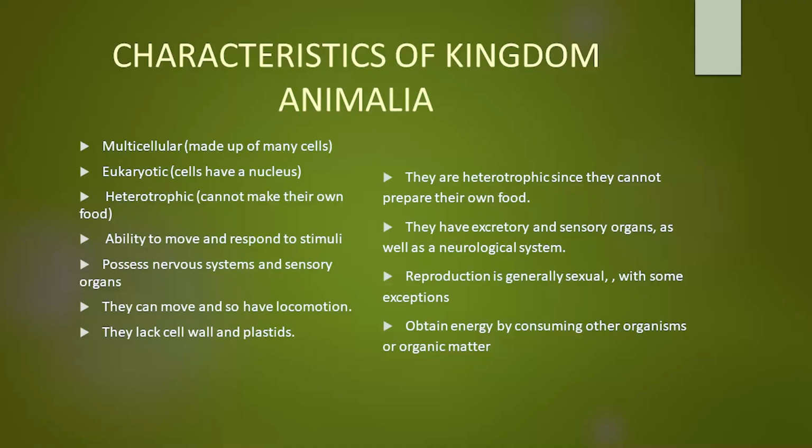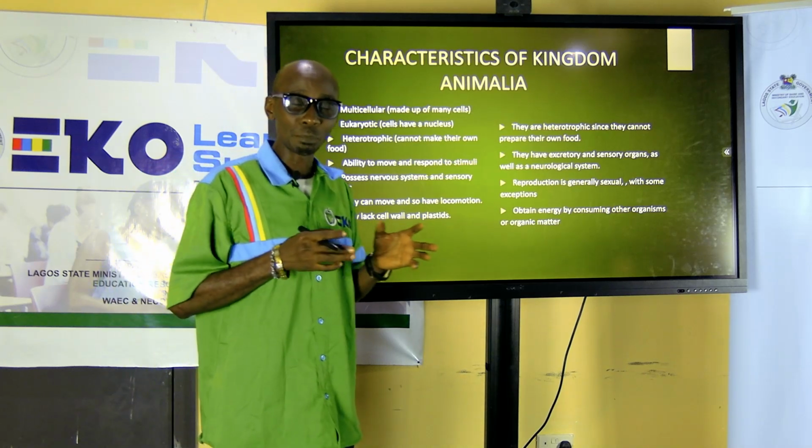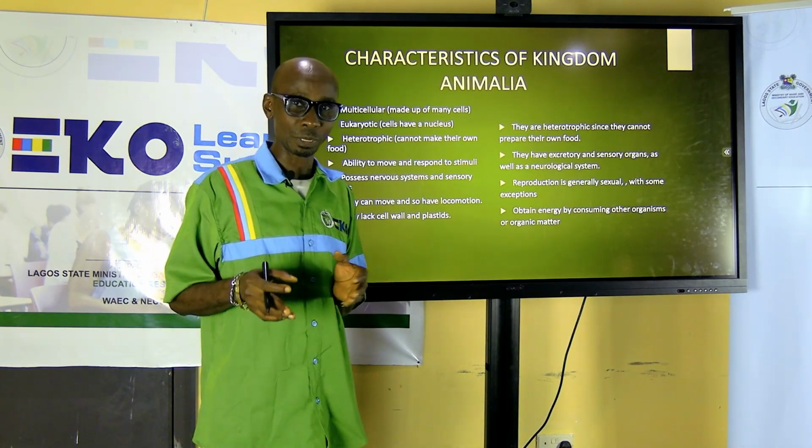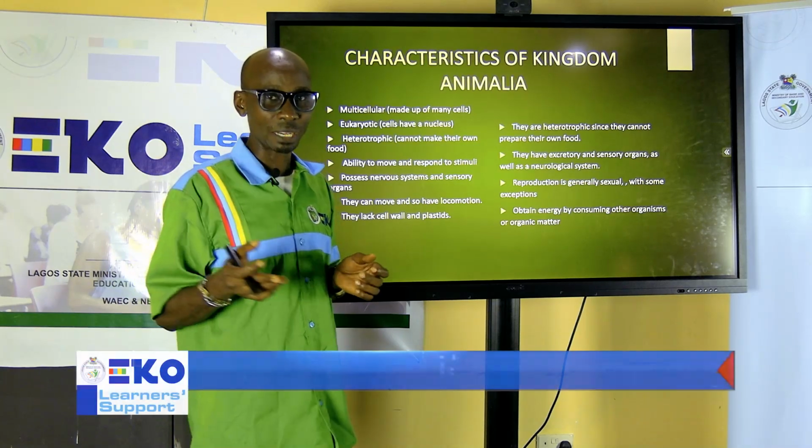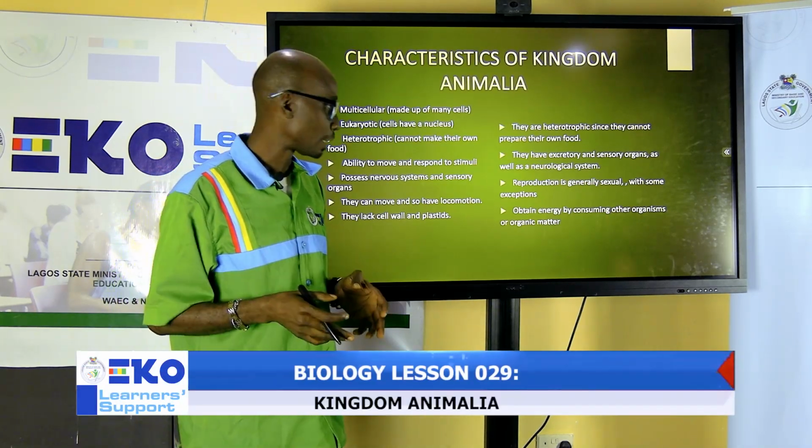Then they have excretory and sensory organs. Excretory organs remove waste from our body. The next one is they reproduce generally sexually, that means there is need for male and female. There are few animals, maybe the primitive animals, that reproduce asexually.